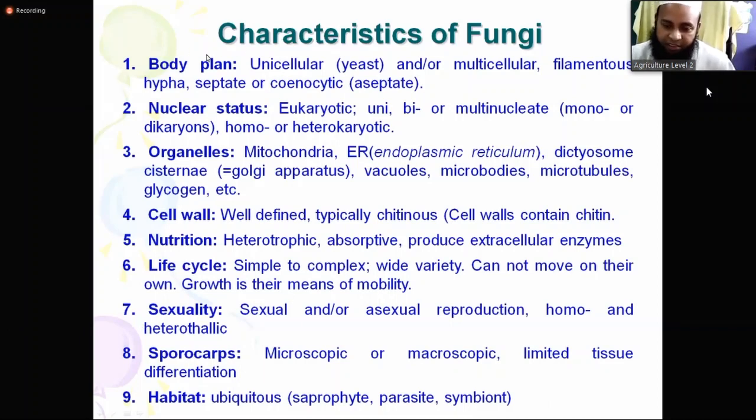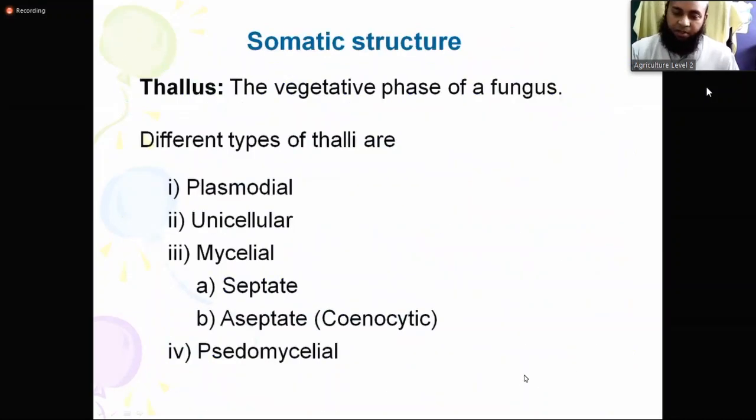So these are the characteristics of fungi: body plan, nuclear status, organelle, cell wall, nutrition, life cycle, sexuality, sporocarp, and habitat. So now we will discuss their body. So somatic structure. Somatic means body structure, vegetative part. In our body also, we have hand, head, chest, leg, everything, stomach. So these are our vegetative structure, our body structure. So they have some vegetative structure, not reproductive structure.